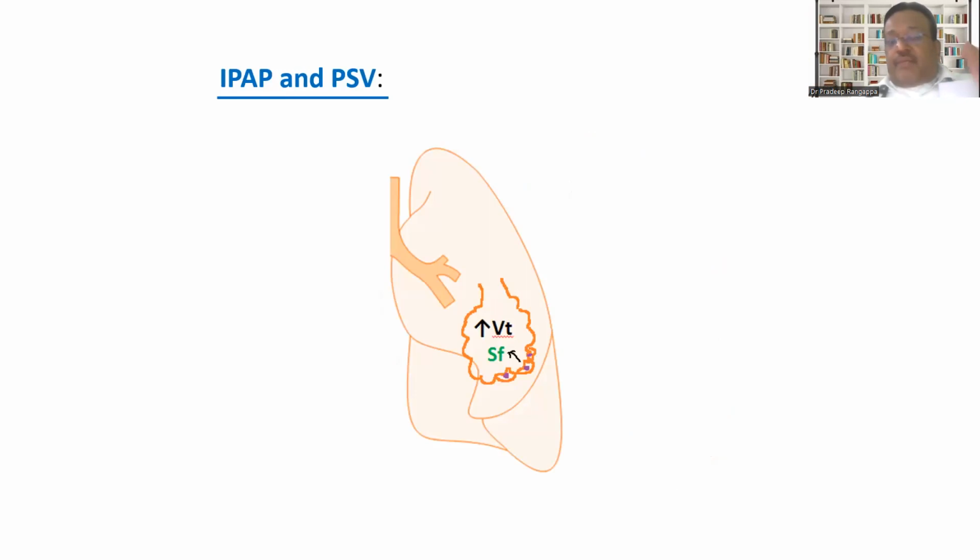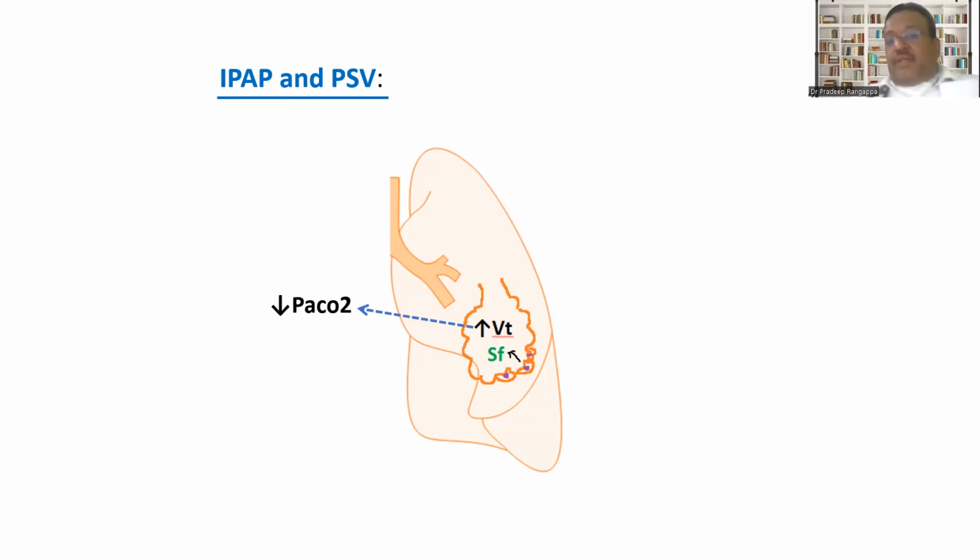And IPAP, inspiratory positive airway pressure, which we have spoken about multiple times. You can look into the other videos. So inspiratory positive airway pressure, where we expect this to play an important role in COPD. How does it work? It increases your alveolar tidal volume and helps to reduce PaCO2, where HFNO has absolutely no role in its ability to increase your alveolar tidal volume to reduce the PaCO2.